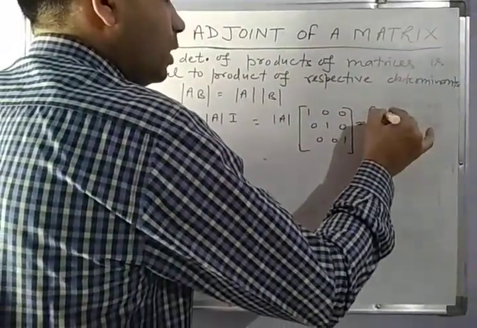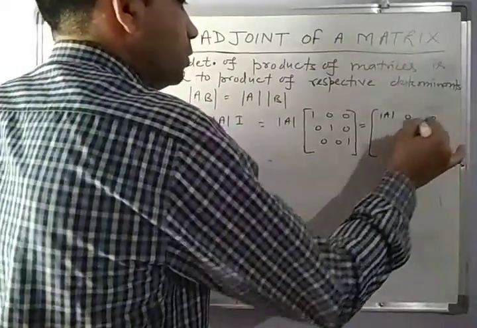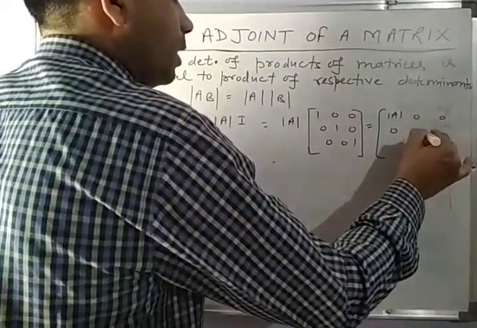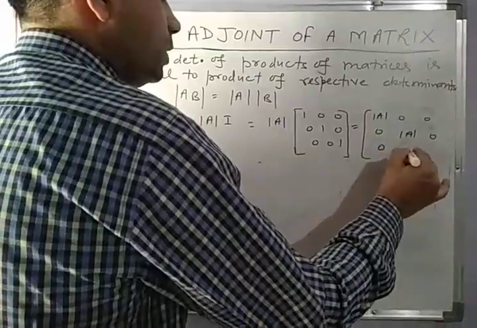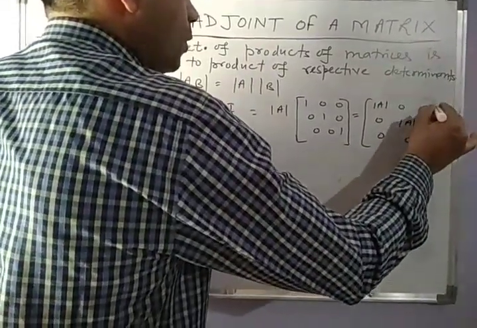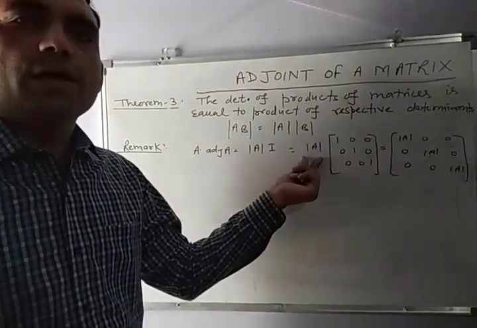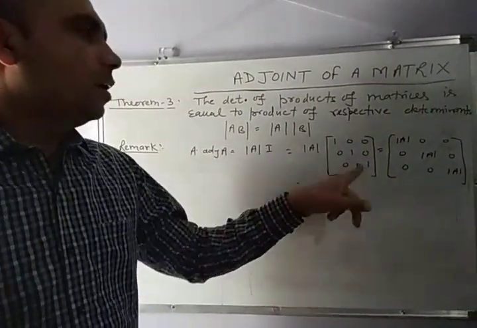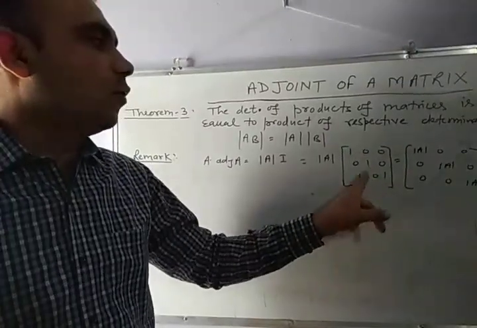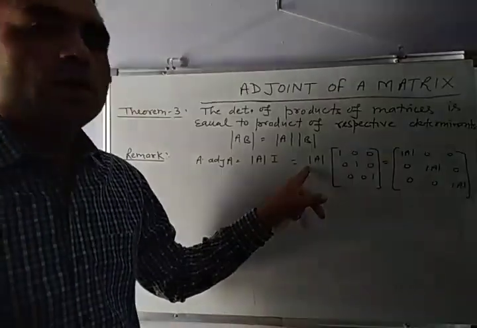determinant of A, 0, 0; 0, determinant of A, 0; 0, 0, determinant of A, because it is a matrix multiplication with a scalar. Determinant of A is a scalar, so we multiply each element of the matrix by this scalar quantity.